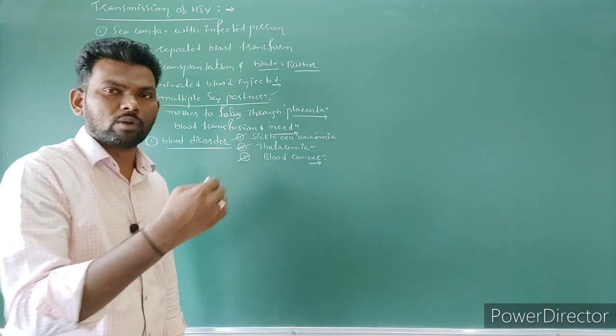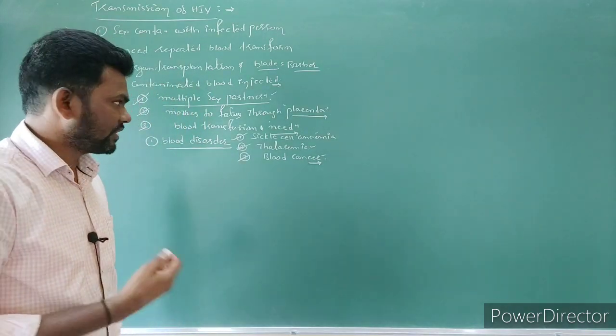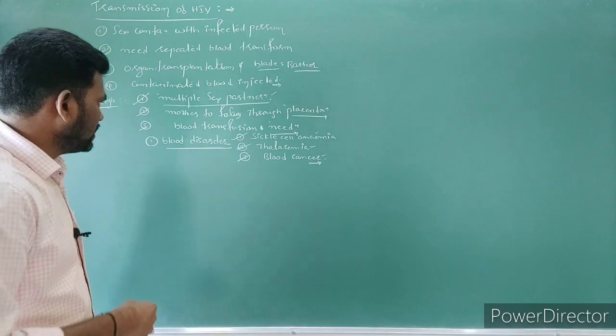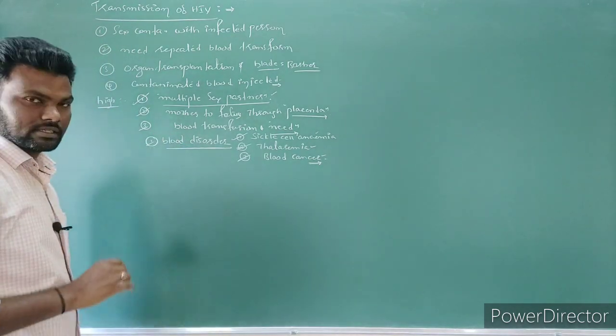So these persons, especially thalassemia persons, sickle cell anemia and blood cancer patients, need fresh blood repeatedly, every 1 month, 2 months. So these are facing high risk.